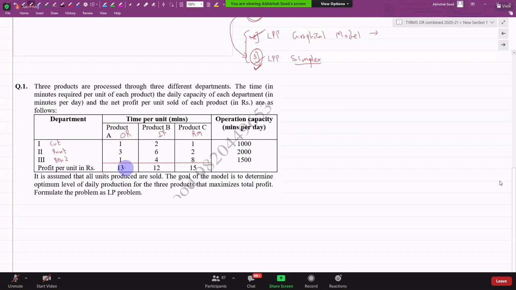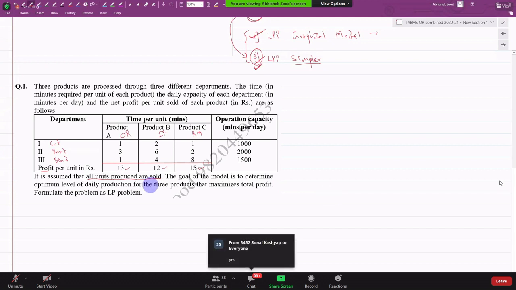When you sell the OR book, you get a profit of 13 rupees. When you sell the IF book, you get a profit of 12 rupees. When you sell the RM book, profit is 15 rupees. It is assumed that all units produced are sold. That means whichever book you cut, print and bind is sold. The demand is unlimited. Am I clear with this?